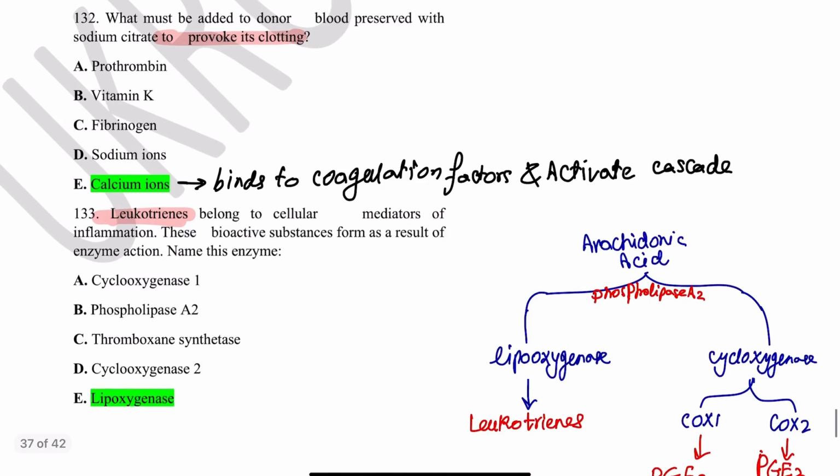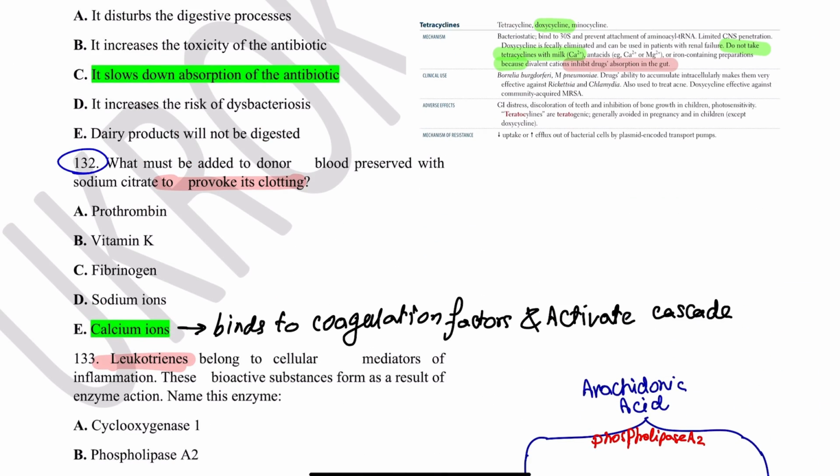What else? Also, this question: what must be added to donor blood preserved with sodium citrate to provoke its clotting? So first of all, when we take blood for donation, or we want to take blood and store it, we add citrate to it, because citrate prevents clotting of the donor's blood. If we take blood for storage, we cannot just keep it without adding anything. It will clot by itself. So we add citrate to it.